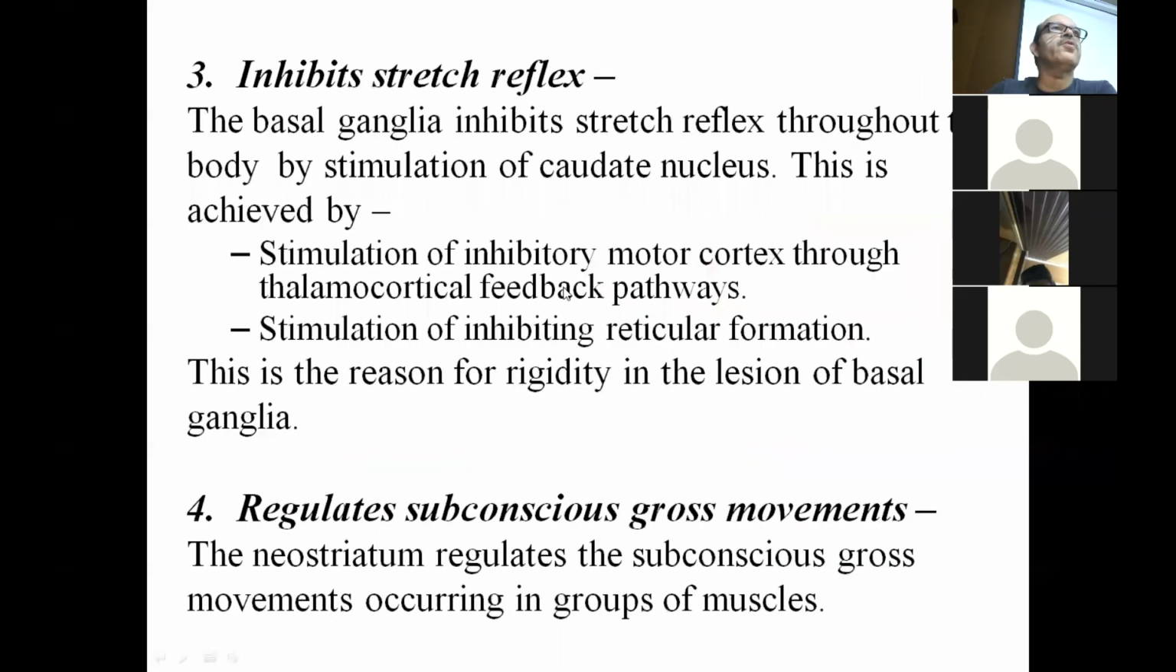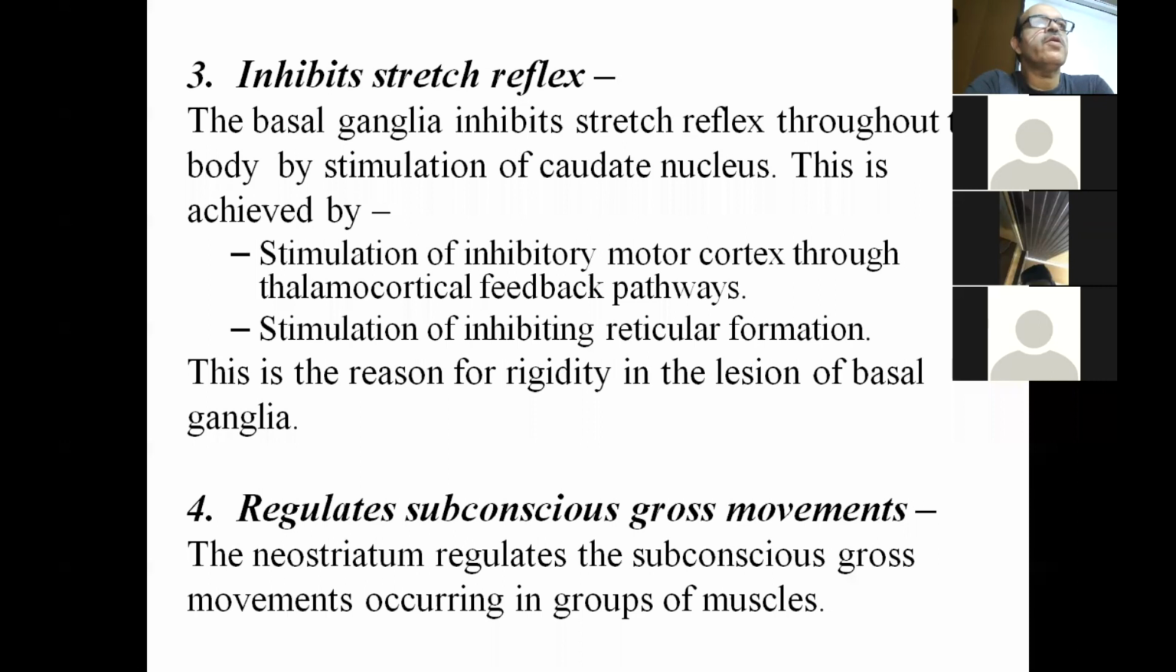Now, inhibition of stretch reflexes. The basal ganglia inhibit stretch reflex through the body by stimulation of the caudate nucleus. And the stimulation of caudate nucleus is achieved by stimulation of the inhibiting motor cortex through thalamocortical feedback. The fibers that send information from thalamus to the cortical areas are governed by caudate nucleus because output is made through globus pallidus and neostriatum.